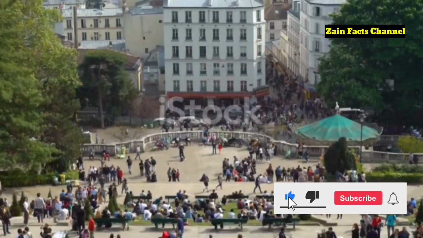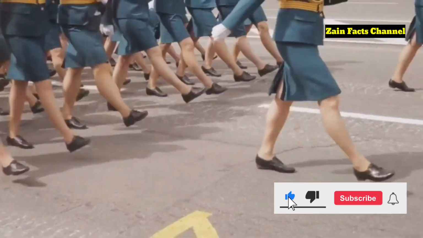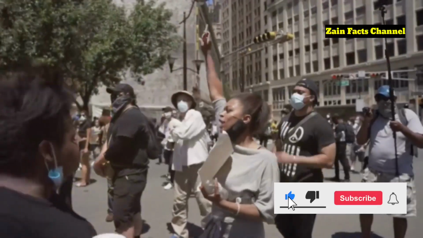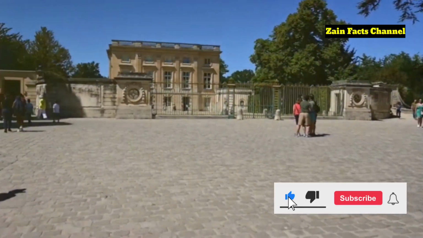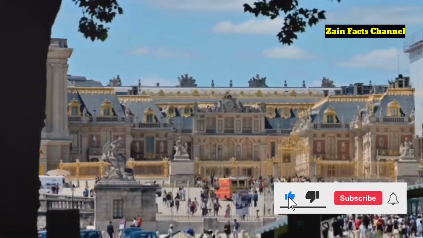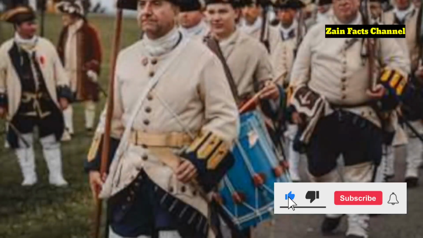The Women's March on Versailles. On October 5, 1789, thousands of women marched from Paris to Versailles, demanding bread and political reforms. Their protest forced the royal family to relocate to Paris, bringing the monarchy closer to the revolutionary fervor of the capital.